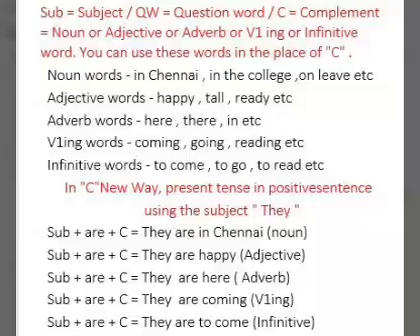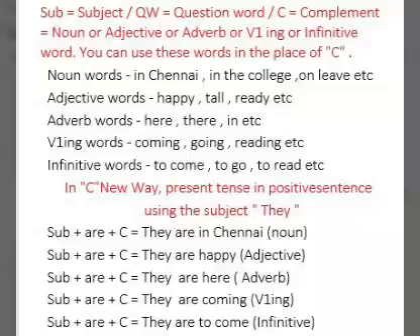You can use these words in the place of C. Noun words: in Chennai, in the college, on leave, etc. Adjective words: happy, ready, tall, etc. Adverb words: here, there, in, etc. V1 ing words: coming, going, reading, etc. Infinitive words: to come, to go, to read, etc.